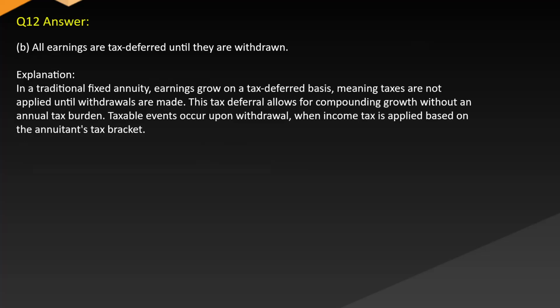Answer: B. All earnings are tax deferred until they are withdrawn. Explanation: in a traditional fixed annuity, earnings grow on a tax-deferred basis, meaning taxes are not applied until withdrawals are made. This tax deferral allows for compounding growth without an annual tax burden. Taxable events occur upon withdrawal, when income tax is applied based on the annuitant's tax bracket.